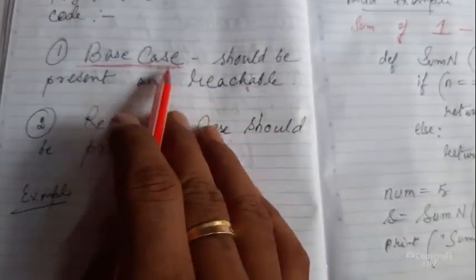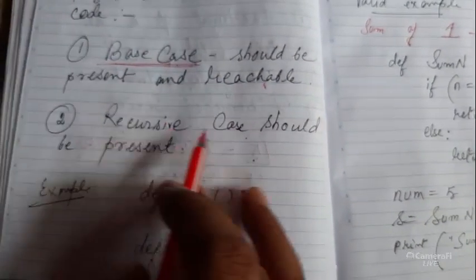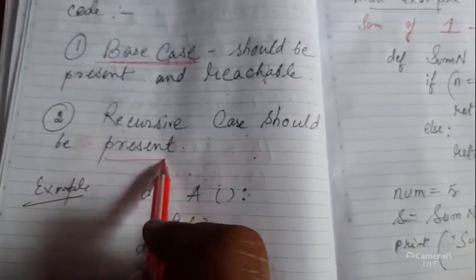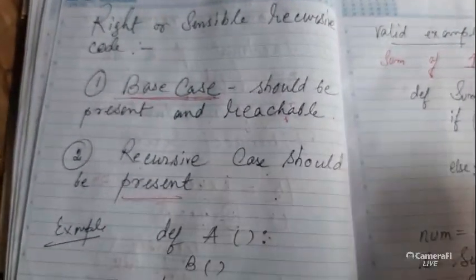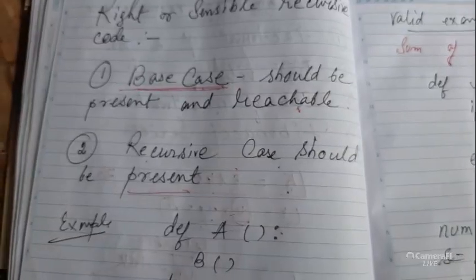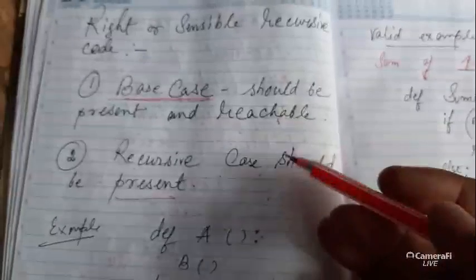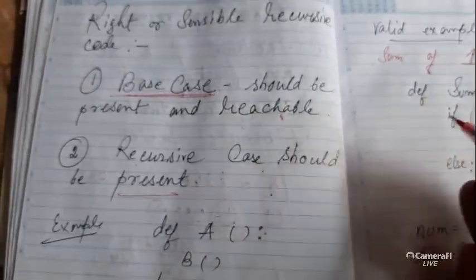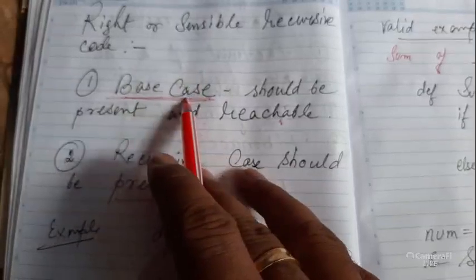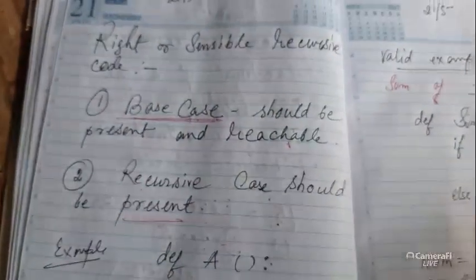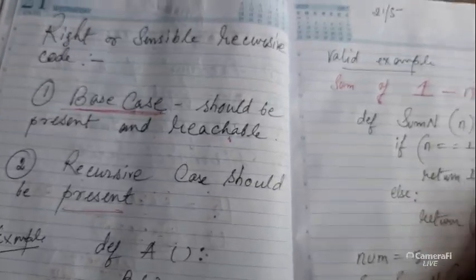Because we'll go for one example of base case, let me tell another point: a recursive case should be present. For example, you are planning to convert a particular function into a recursive version, but if there is no recursive point, or no recursive way, how can a program work as a recursive function? And the second one is the base case. Without a base case, recursion cannot work. You know very well, yesterday only we got the demonstration.